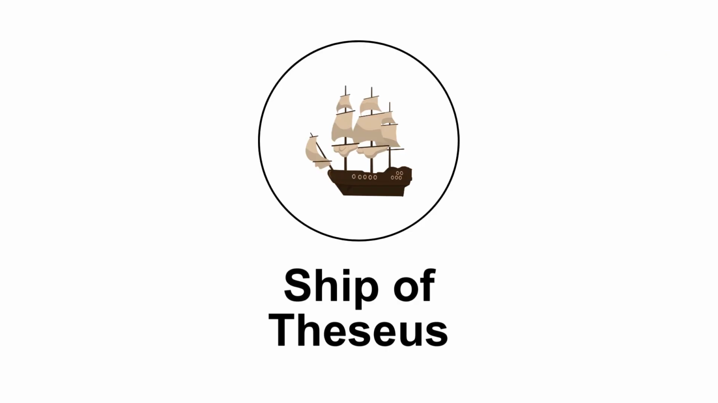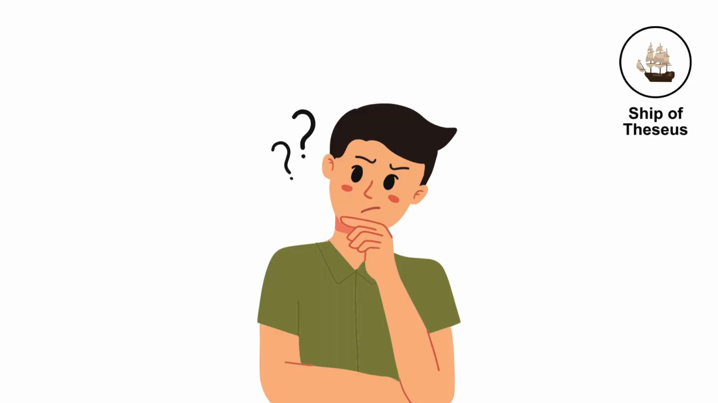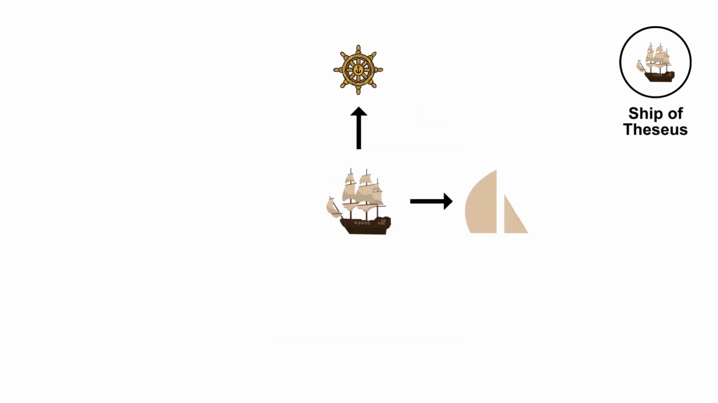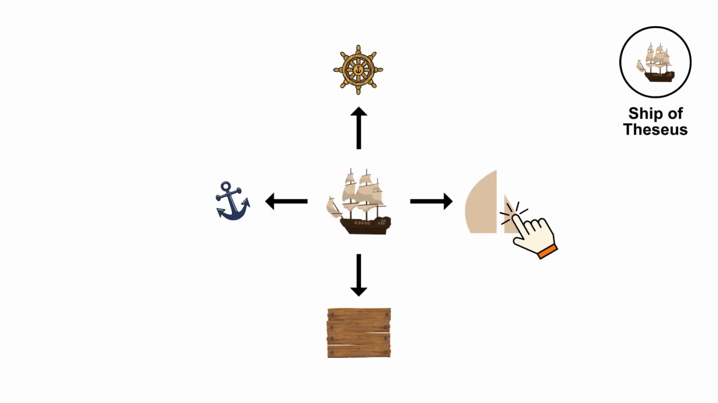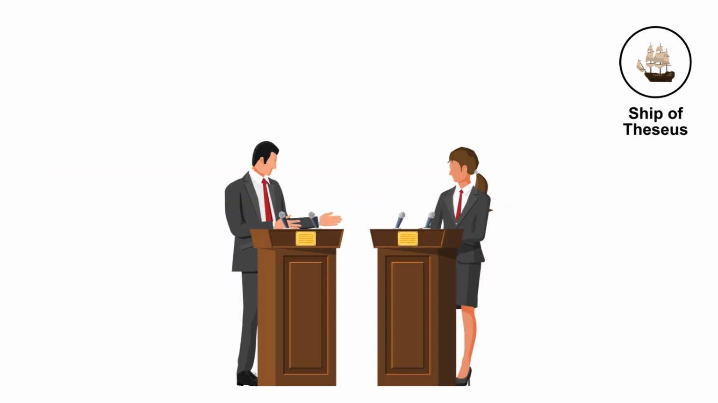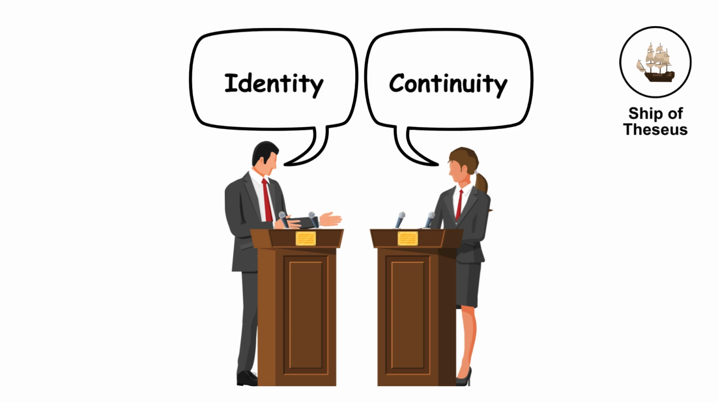The Ship of Theseus. This paradox raises questions about identity and change. If every part of a ship is replaced over time, is it still the same ship? If not, at what point did it become a different ship? This leads to philosophical debates about the nature of identity and continuity.